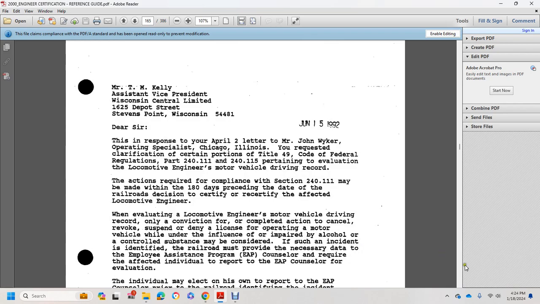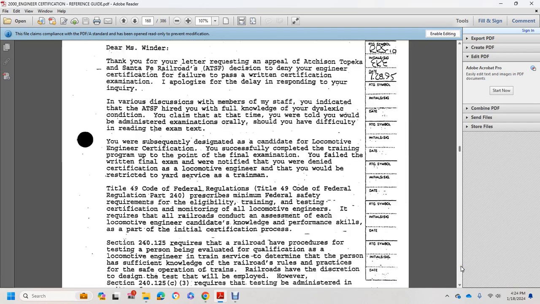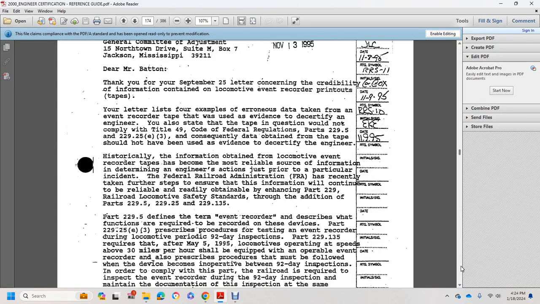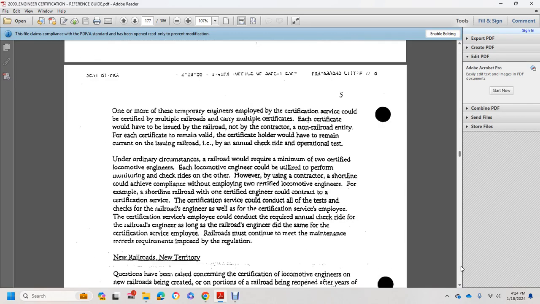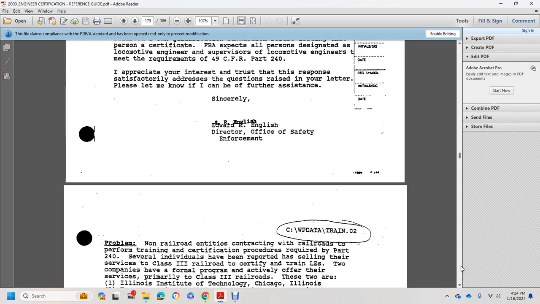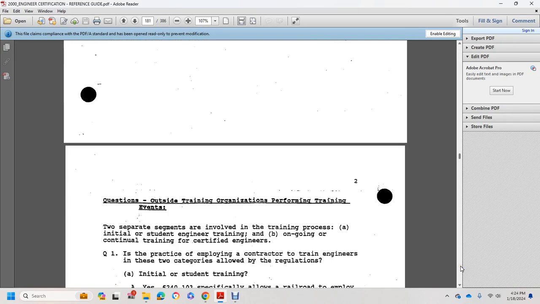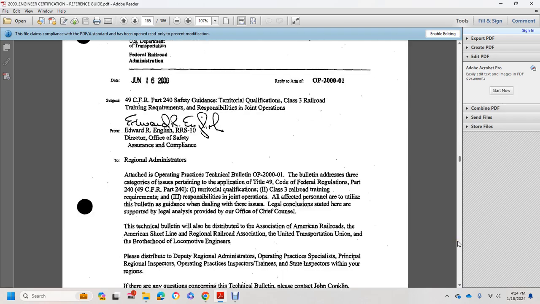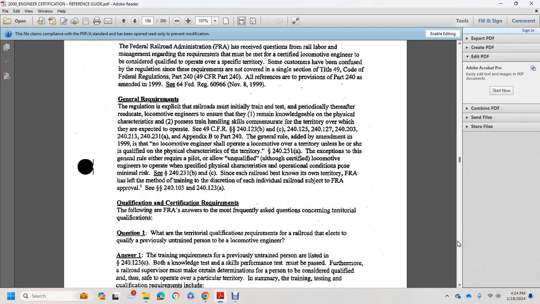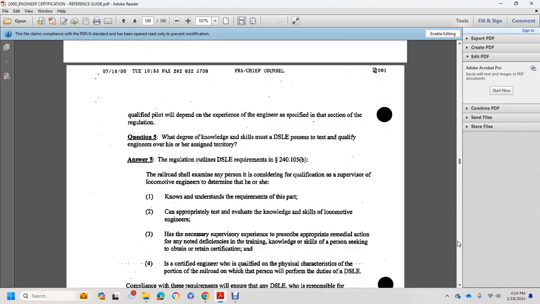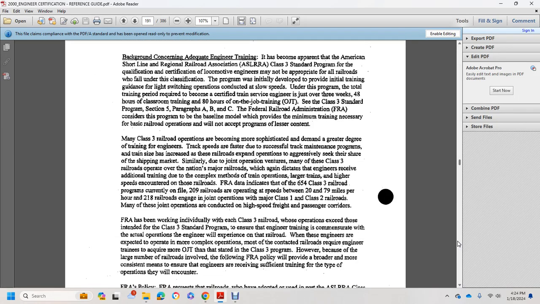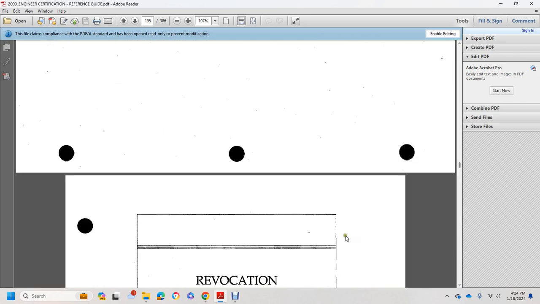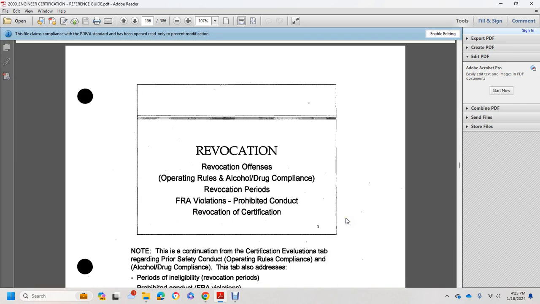And then it goes over some comment letters. More comment letters. Alright, revocation.